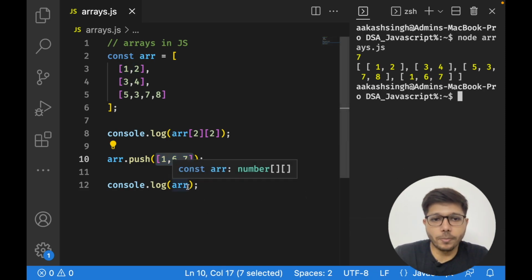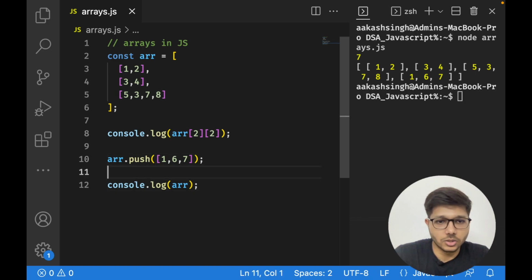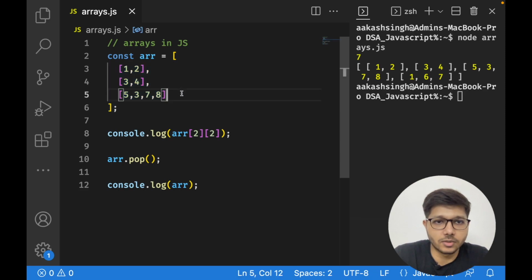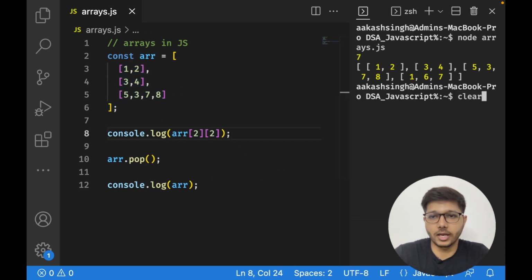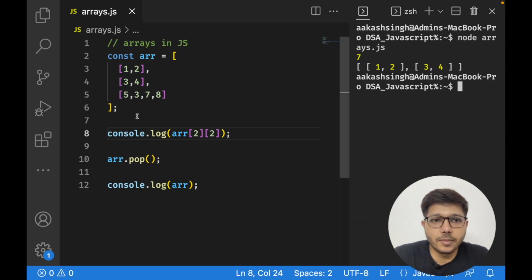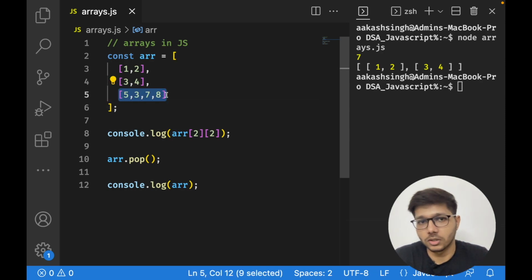Similarly, pop can do that too. Suppose I now remove the push and pop an element. The last element in this array is this. What can be the answer here? The last array has been removed. Since the pop method is working on this array, it considers all these arrays as elements. This is considered to be an element, so that's why it has been popped out.